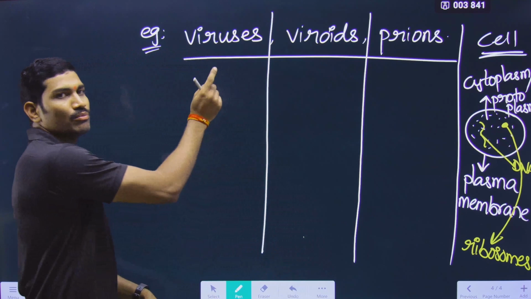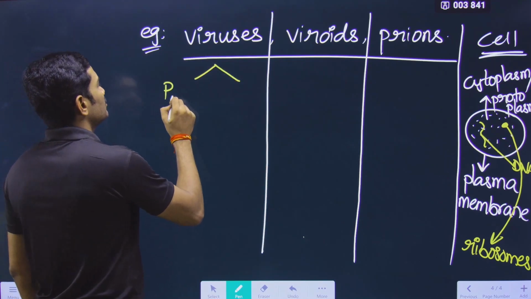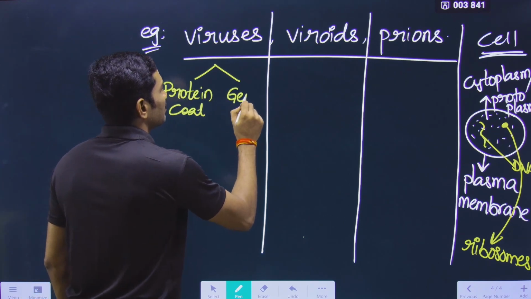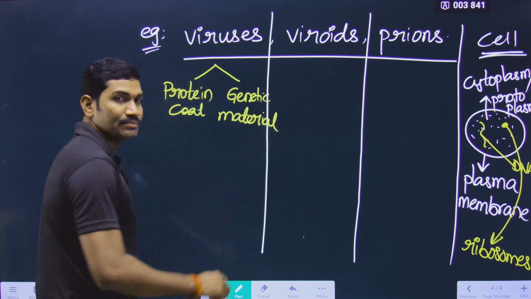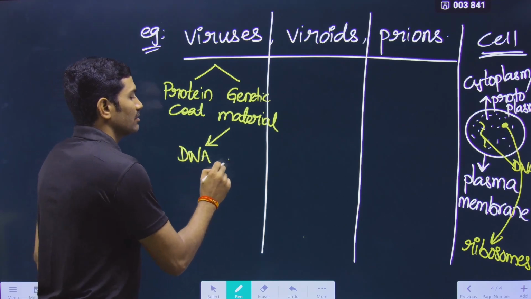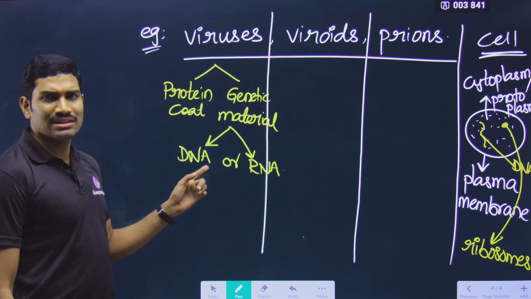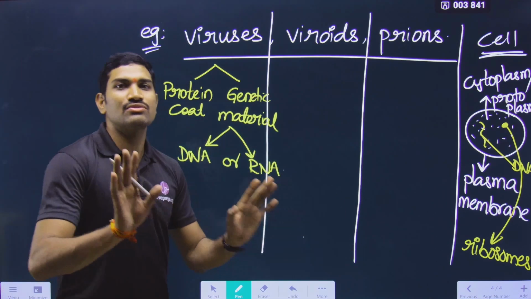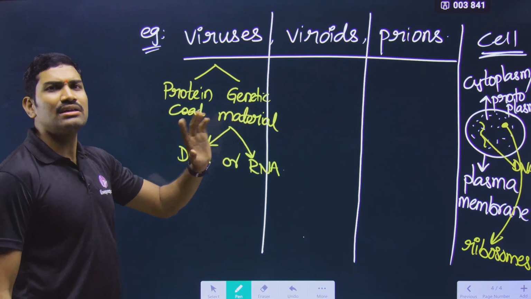When you are calling something a cell, these should be present. Now we will see the composition of viruses. Viruses have 2 components. What are they? It has a protein coat, and it has genetic material. Is this genetic material DNA or RNA? This is also important. Some viruses have DNA, some viruses have RNA. Here the word 'or' does not mean both are present; some have DNA, whereas others have RNA. One of them will act as genetic material, different in different viruses.